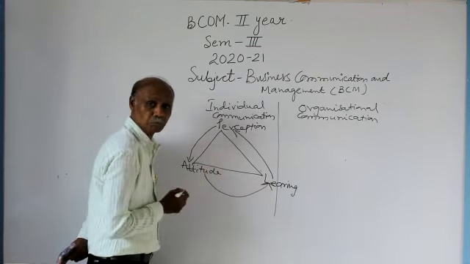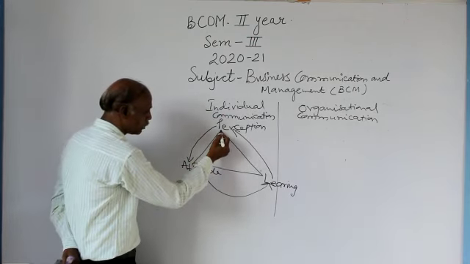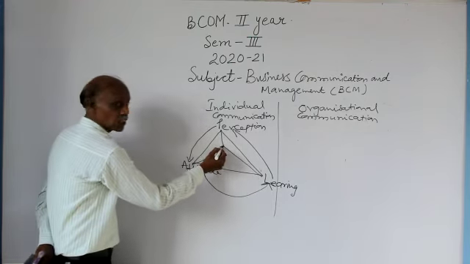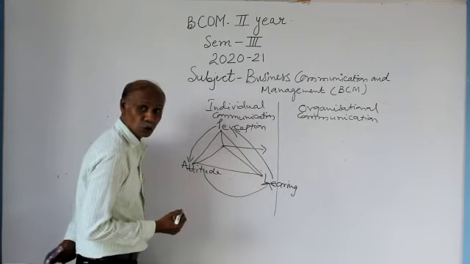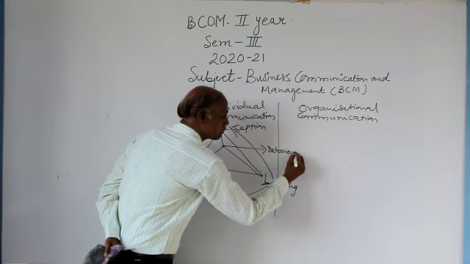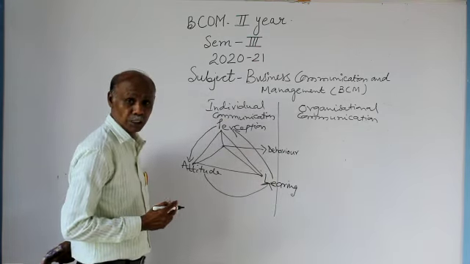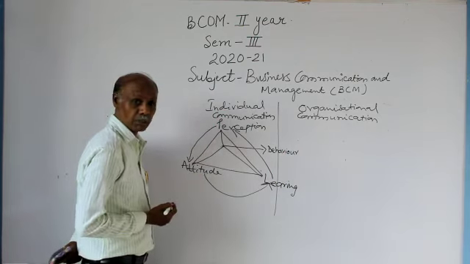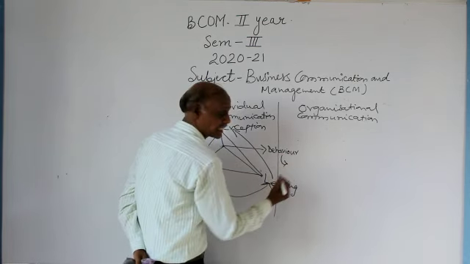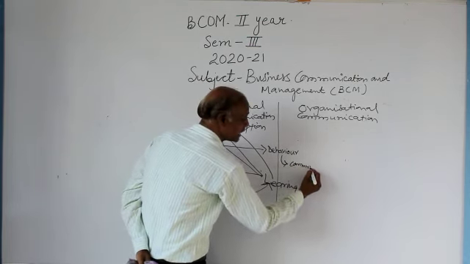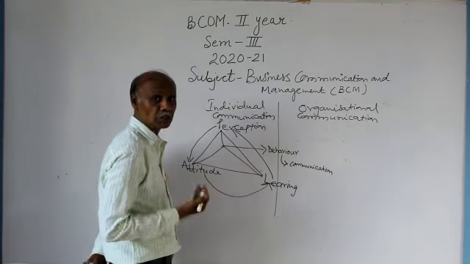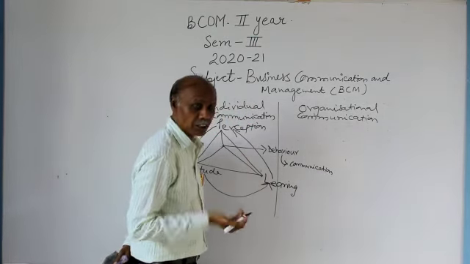Now how would the interaction of these three elements be? The interaction of these three elements is going to derive the behavior of ourselves. So our individual behavior is going to be controlled by these three elements. But how is this behavior expressed to others? This behavior is going to be expressed in the name of communication, either orally or in written form. Means we express our behavior for what? To communicate to others.